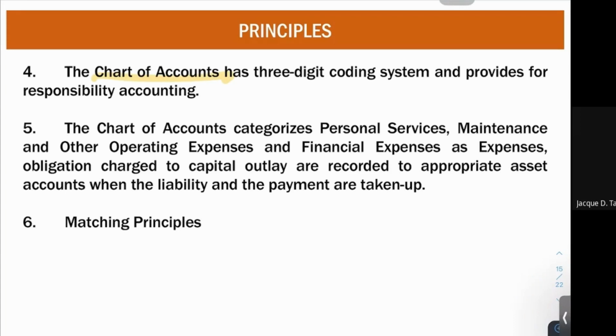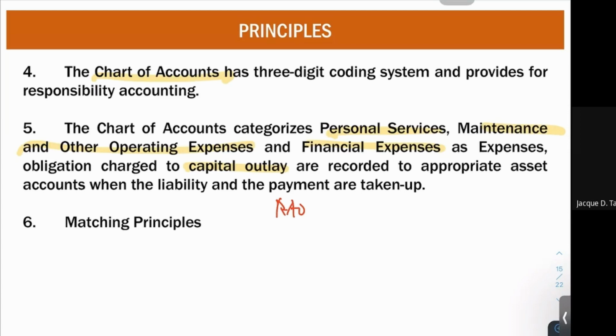Fifth, the chart of accounts categorizes PS, MOOE, FE, and your other operating expenses charged to capital outlay. You already know the different RAO books. So these are the different RAO books, and we said we need to classify based on our allotment, or how we will make use of that allotment to a particular obligation under your RAO. Furthermore, as a principle, we must also categorize our chart of accounts based on our RAO.